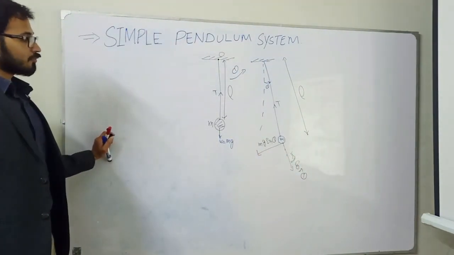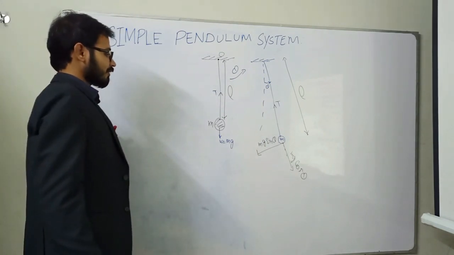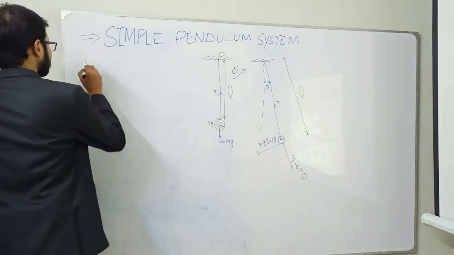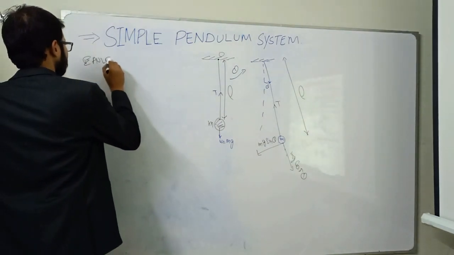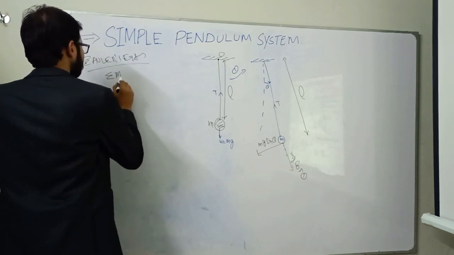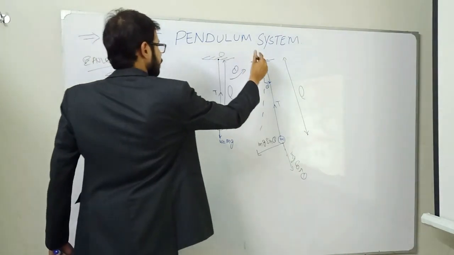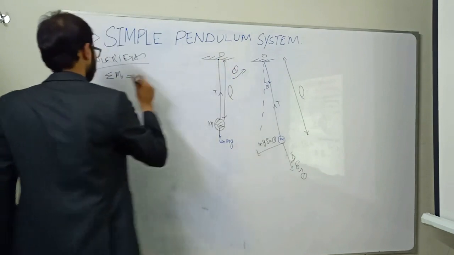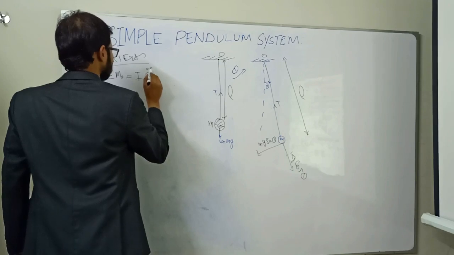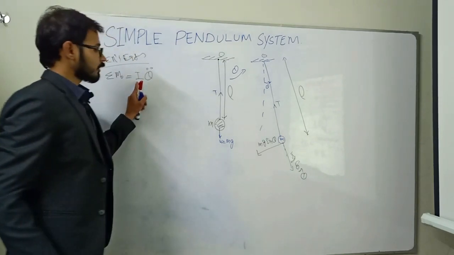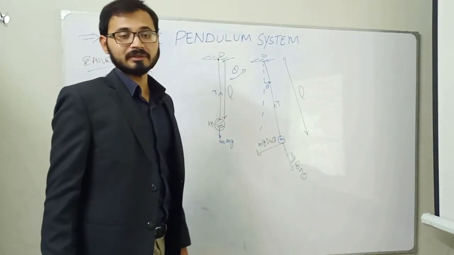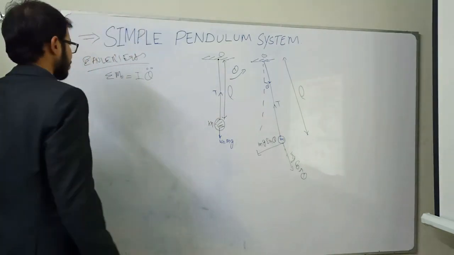Now we are going to derive the equation of motion for this system with the help of Euler's equation. We know Euler's equation: the sum of all moments about pivot point O is equal to I theta double dot, that means the polar moment of inertia of this bob times the angular acceleration achieved by this system.